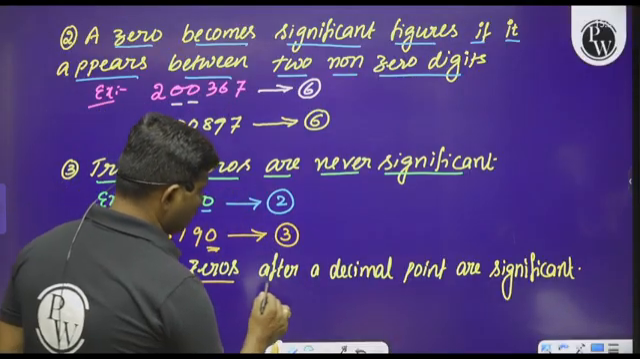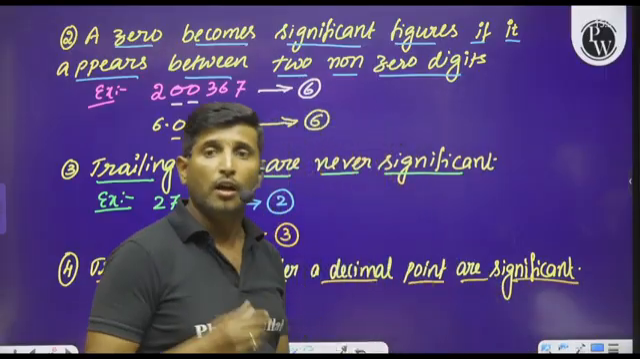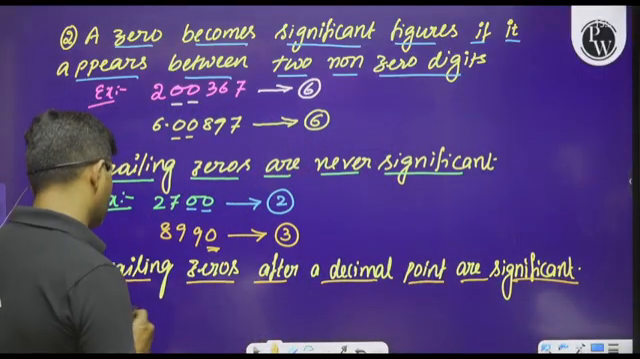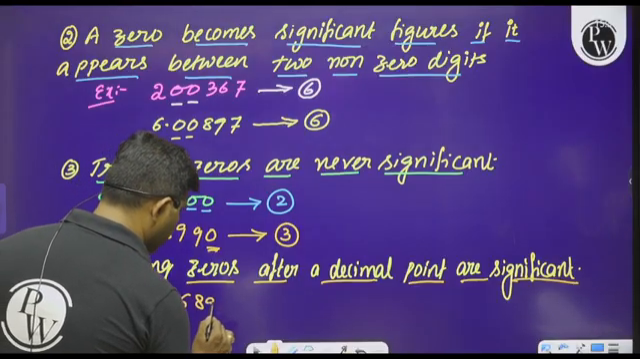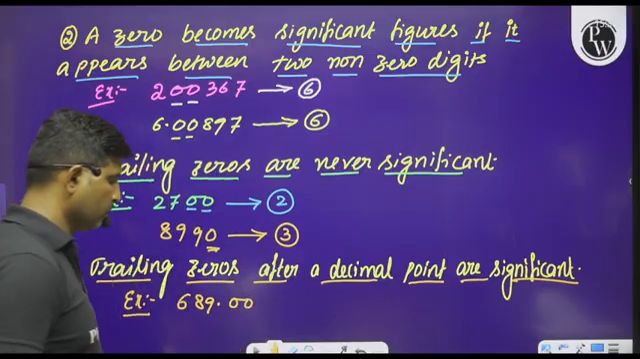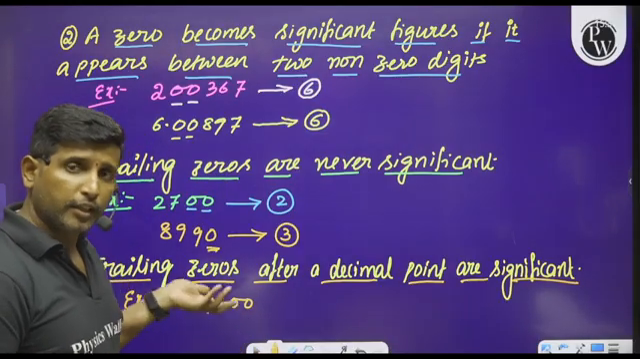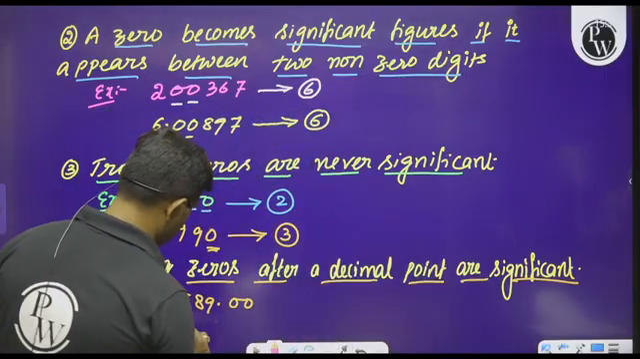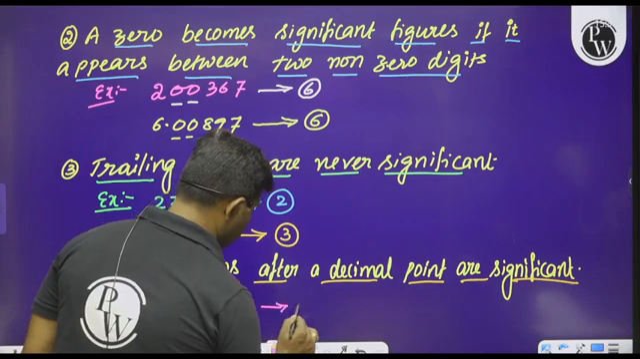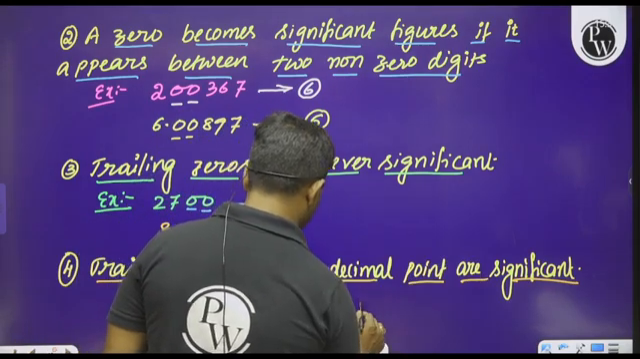Trailing zeros after a decimal point are significant. For example, see here, if I take 689.00, there are zeros after a decimal point, so those zeros are taken as significant. Therefore, we can say significant figures is equal to 5. And let us see another example.